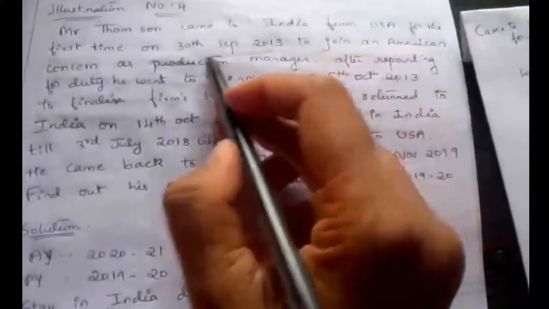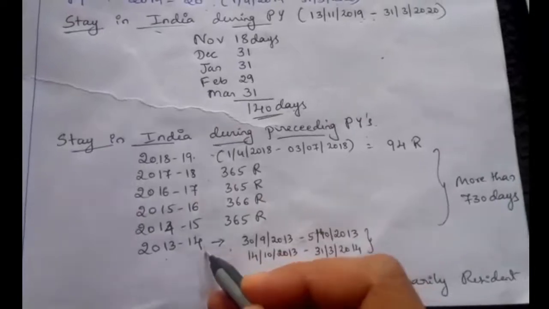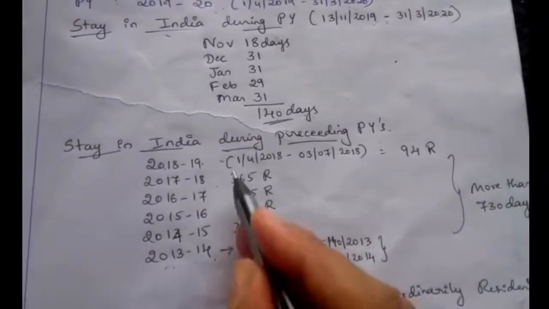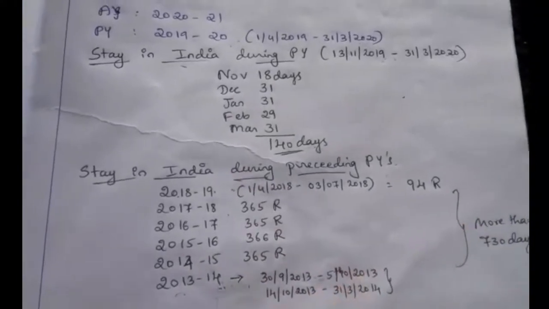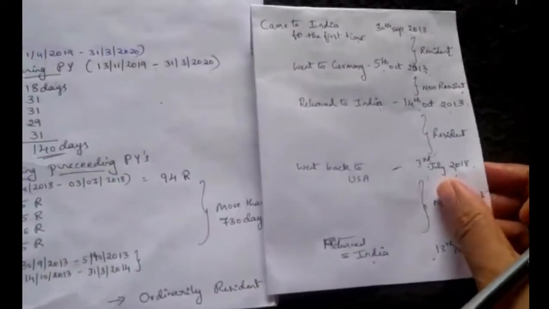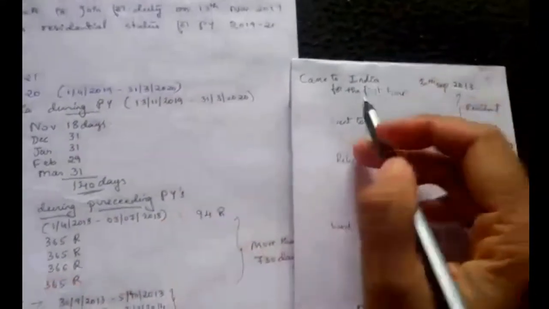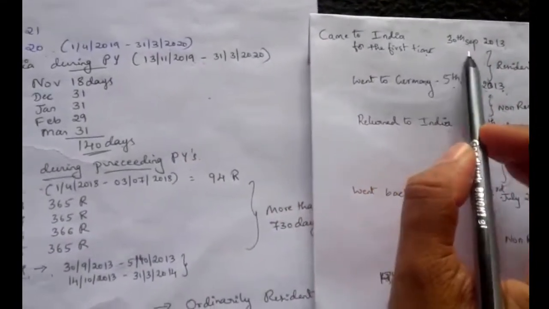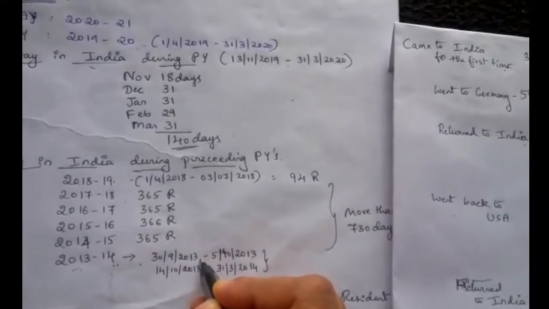He came to India for the first time on 30th September 2013. So till 2013-14 is enough to take, because before that he is a non-resident in India; he came to India for the first time on 30th September. So next we can calculate from this, easily. In the beginning he came to India for the first time on 30th September 2013.